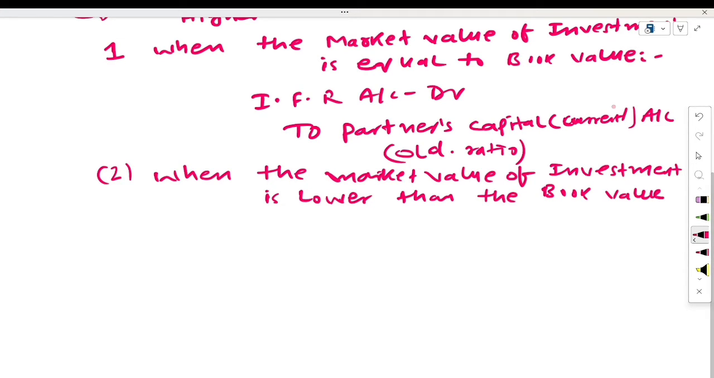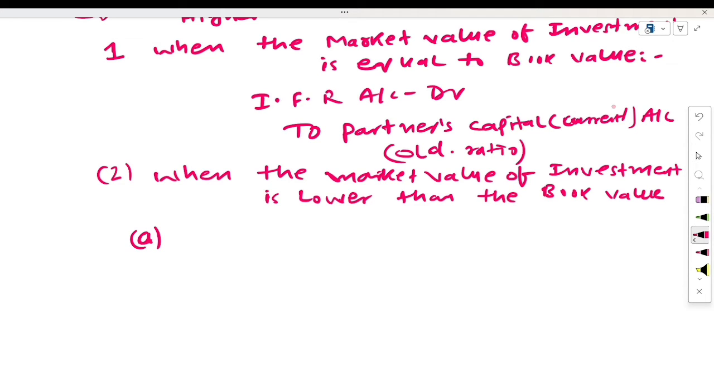The first case will be that the fall in the market value of investment is less than the investment fluctuation reserve amount. Second case, the fall in the market value of investment is equal to the investment fluctuation reserve amount. And third case, the fall in the market value of investment is more than the investment fluctuation reserve amount.